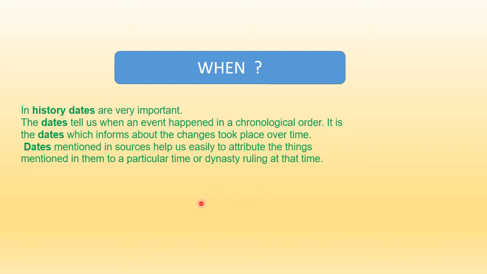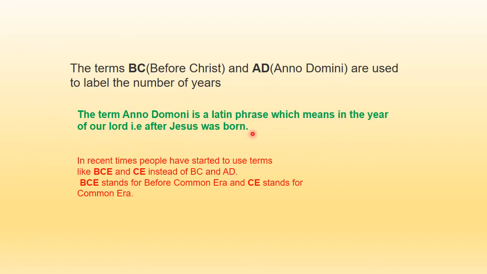So if the dates are given, then we can understand the change over a period of time. So when it comes to the rule in the dynasty, that also helps. Now over here what we are describing is, there are certain terms we use to describe dates. This is your BC and this is your AD.